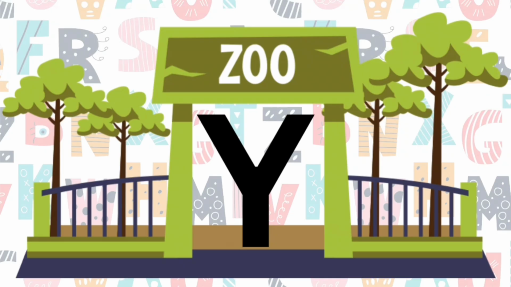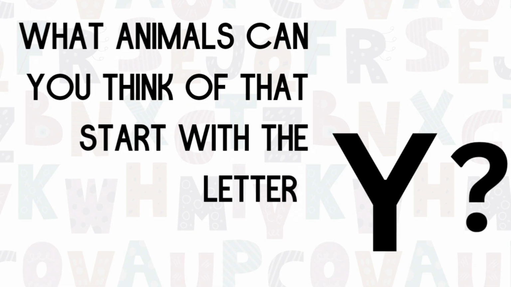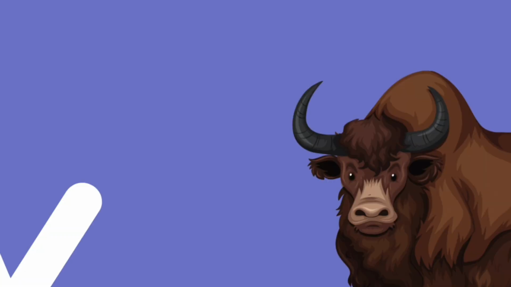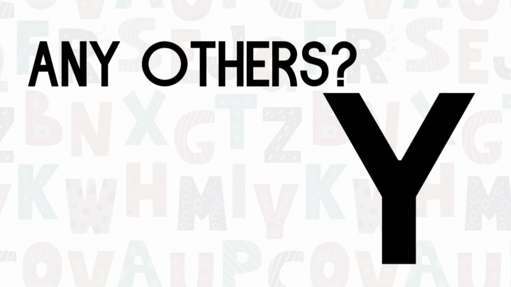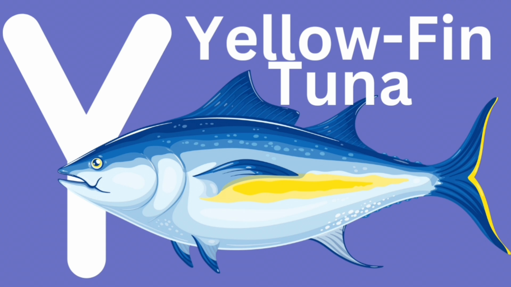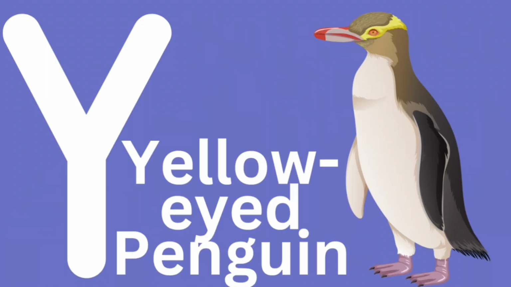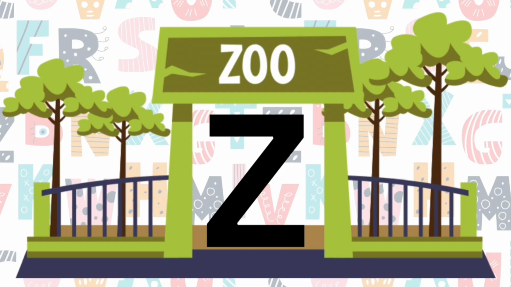This is the letter Y. The Y says ya. What animals can you think of to start with the letter Y? How about a yak? Are there any other ones? Let's think. What about a yellowfin tuna? Or a yellow-eyed penguin?